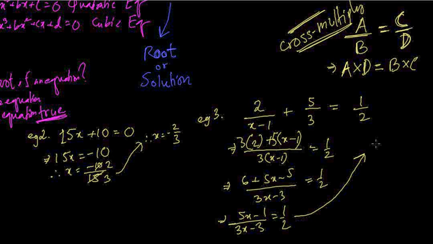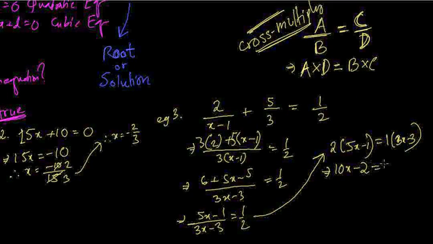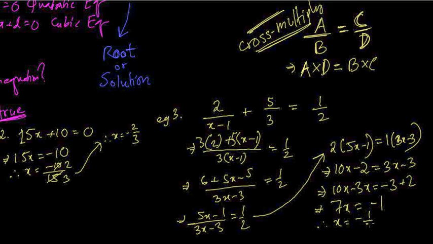So this is a into d, meaning 2 into 5x minus 1 equals 3x minus 3 into 1, which is 1 into 3x minus 3. So this will be 5 twos are 10, 10x minus 2, and this would be 3x minus 3. So let's bring all the x on one side, so 10x minus 3x, and all the numbers on the other side, so minus 3 plus 2. So this would be 7x, and this would be minus 1, since 2 minus 3 is minus 1. So we are now in this single format. We can find x equals minus 1 by 7.